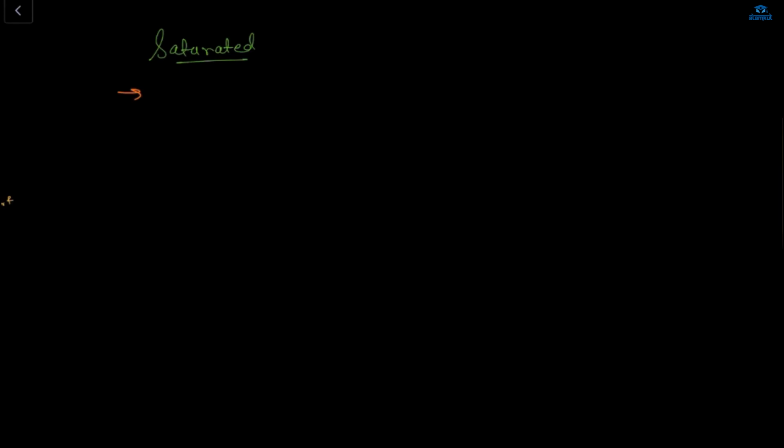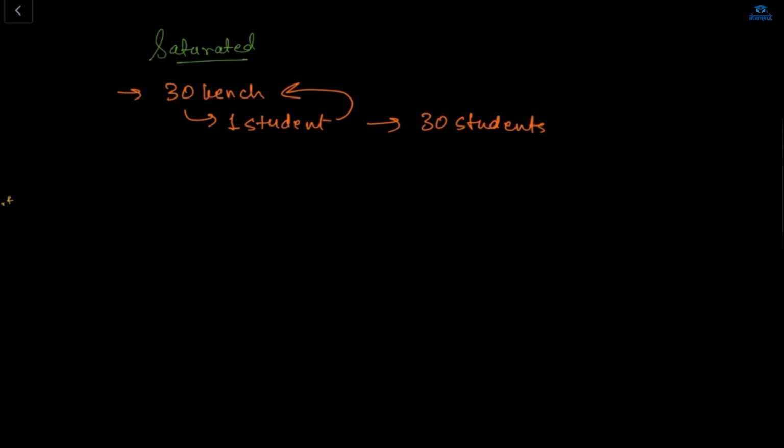See, for example, if there is a class, and in my class only 30 benches are there. How many benches? 30. Okay, only 30 benches, and in each bench only one student can sit. How many students can sit? One. Only one student can sit in each bench, so there should be only 30 students in my class, or less. But if all are present, 30 students will sit in the benches.